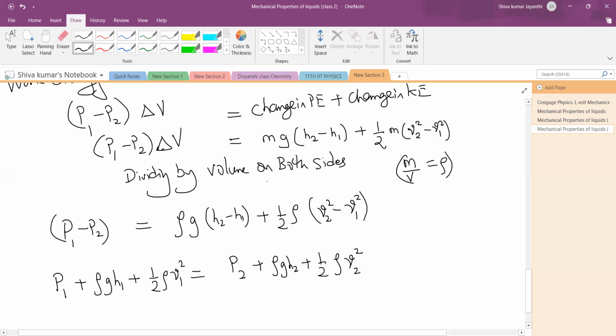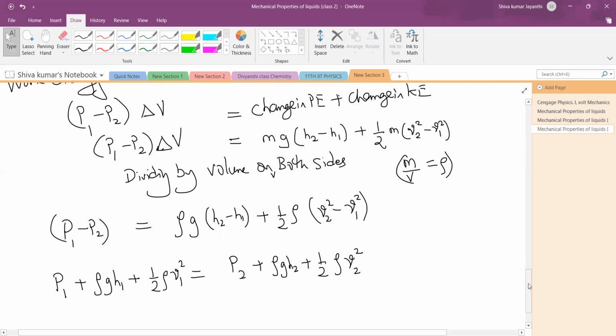One more step will come in your NCERT textbook. Rho into delta V. He has written this mass, converted the mass like this. So what about the rho on the P1 minus P2 side? Where is rho on P1 minus P2? There is no rho on the P1 minus P2 side. We'll divide both sides with what?